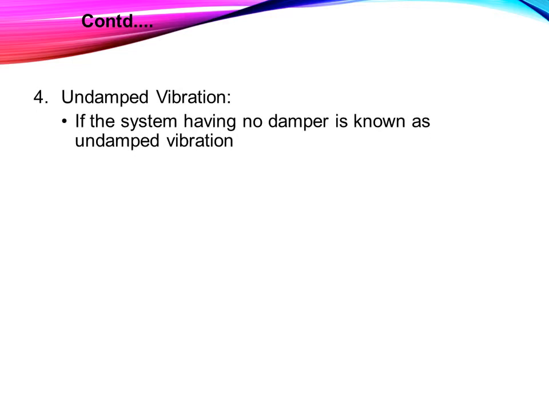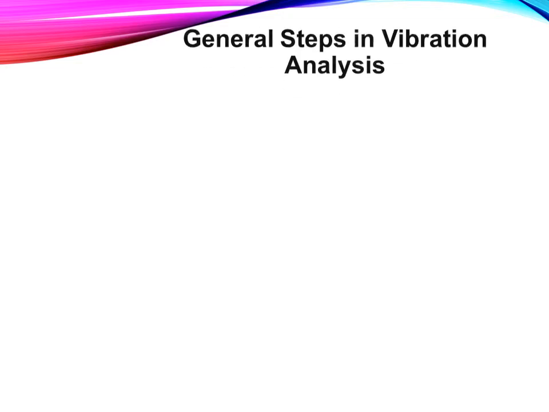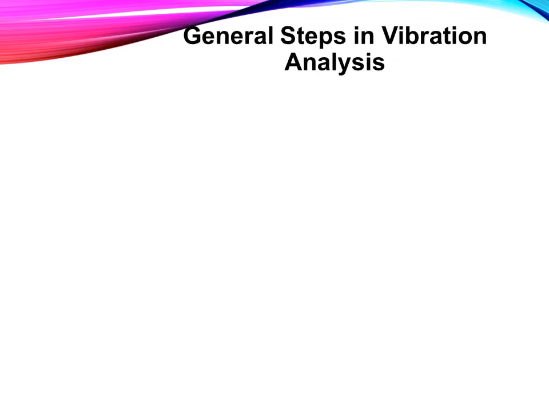Undamped vibration: a system having no damper gives undamped vibration. The differential equation of motion is m x double dot plus k x is equal to 0. Obviously this is the equation for free vibration, and here c is not included because it is undamped vibration, damping is not in that.